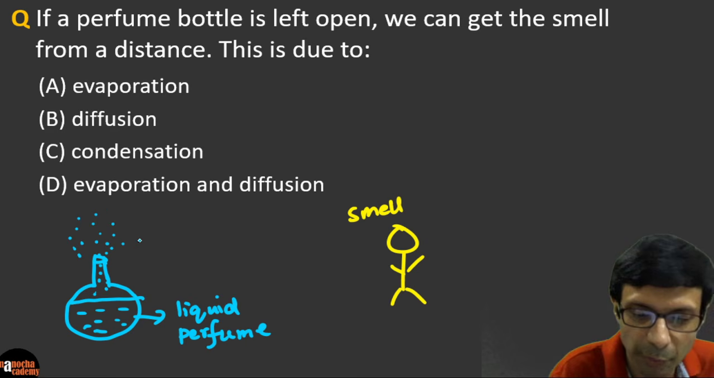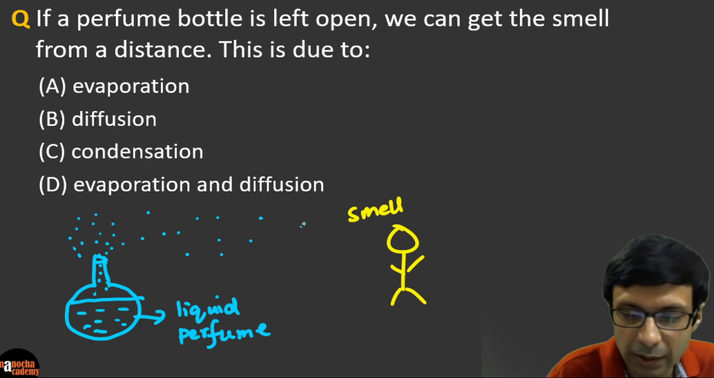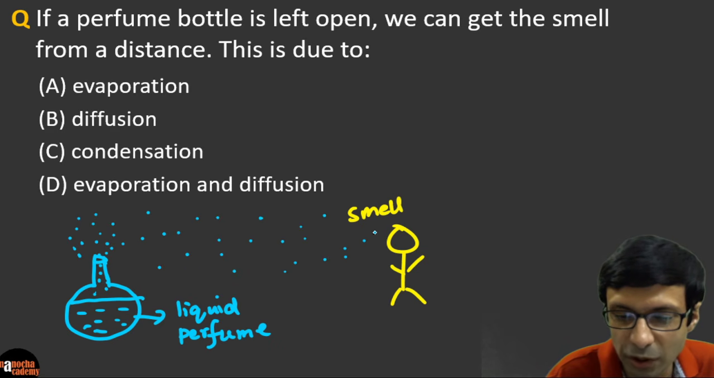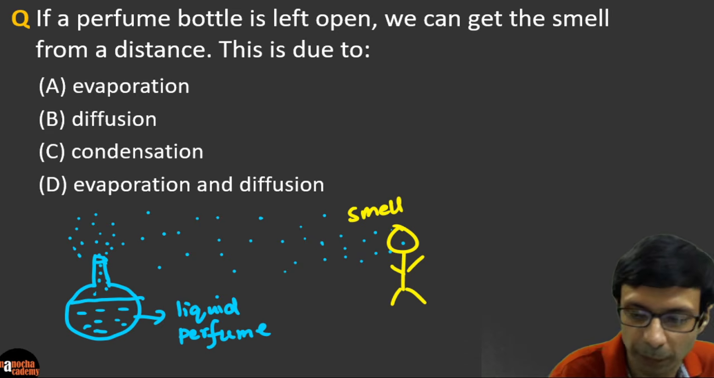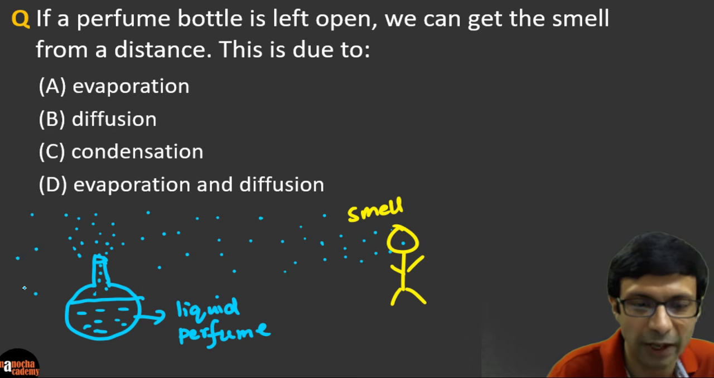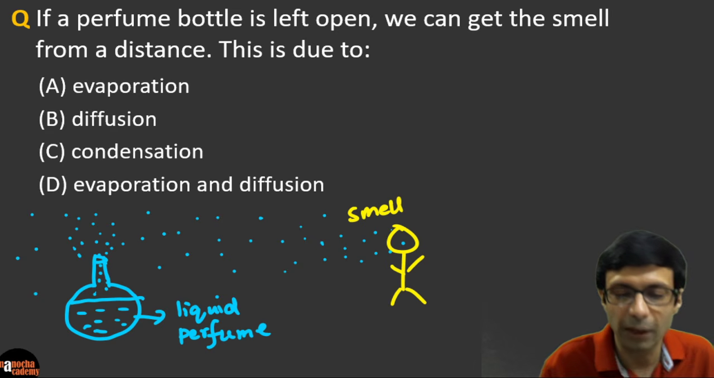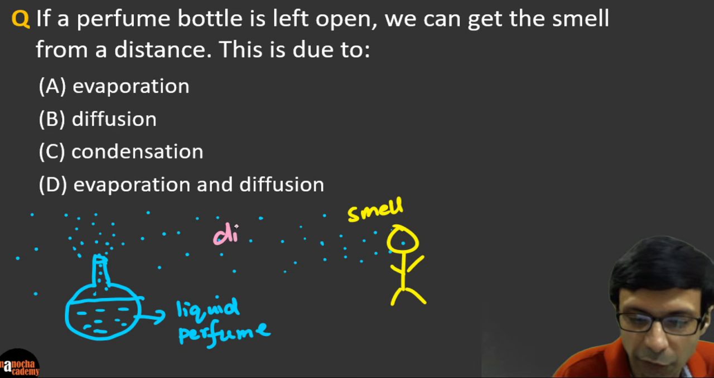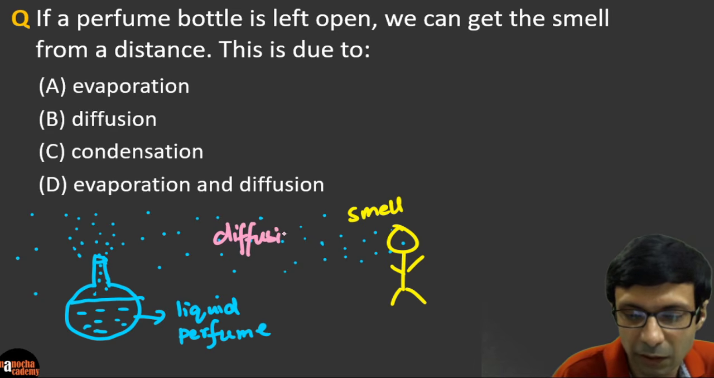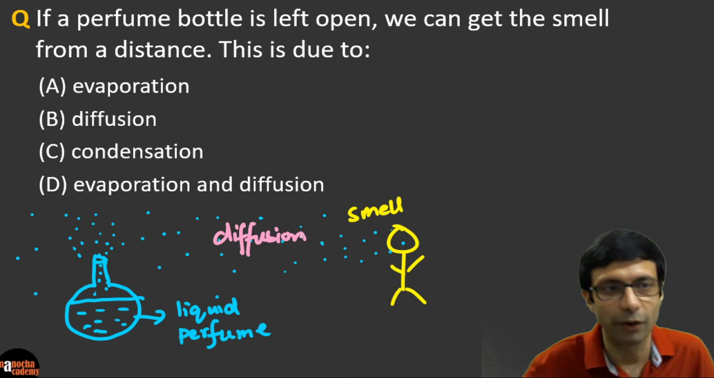It will start evaporating and becoming a gas, and this starts spreading across the whole room, and when it reaches your nose, right? So when these particles reach your nose, then you'll be able to smell the perfume. So what is this process known as? It's going to spread in all directions. This process of spreading is known as diffusion, where the particles are moving on their own.